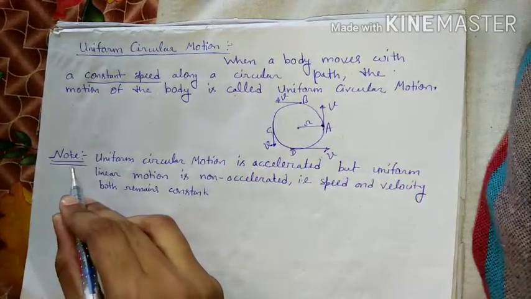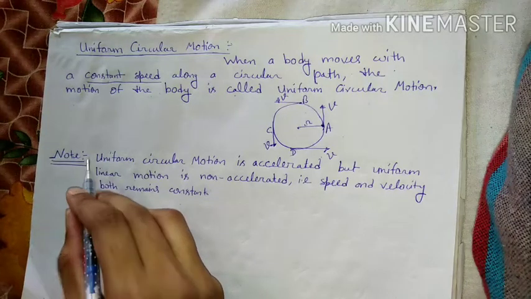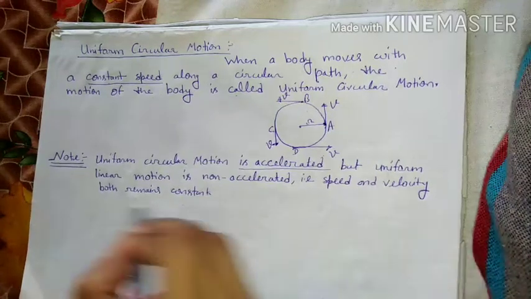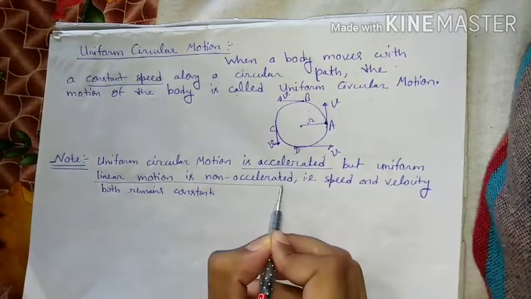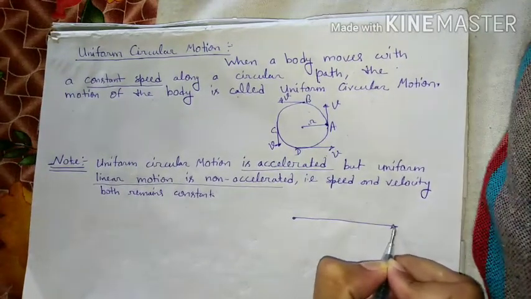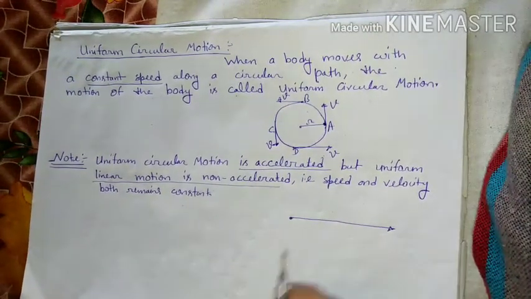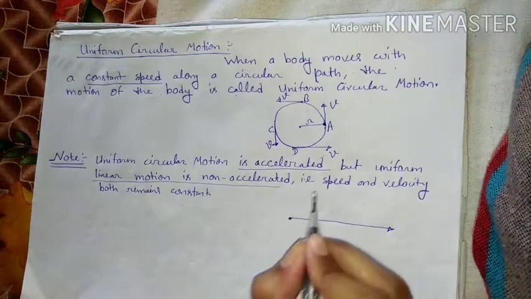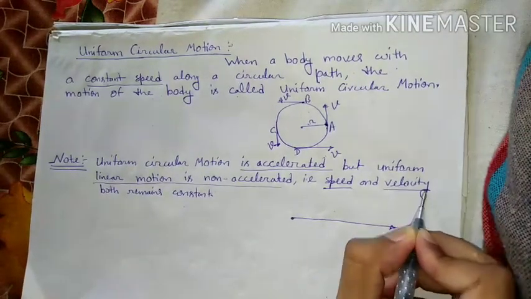So you can write in your notebook as a note that uniform circular motion is accelerated but uniform linear motion is non-accelerated. Means if an object is moving in a straight line path with a uniform velocity, then we can say the acceleration of the object remains constant, or the speed and velocity remain constant.